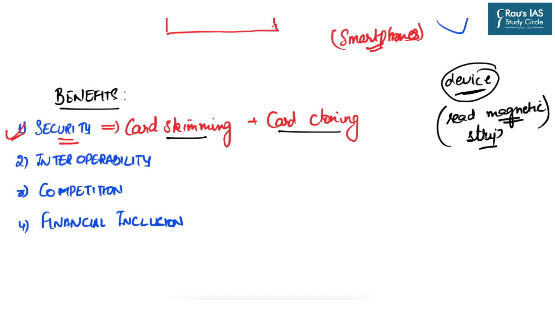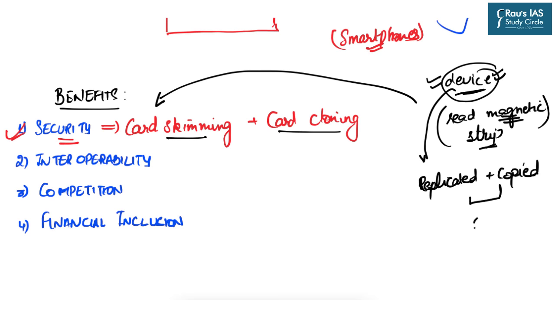So as soon as you insert your ATM card in the machine, this device reads the magnetic strip, and this process is known as card skimming. These devices are known as skimming devices. Once the information is extracted from your magnetic strip and stored in this device, it can be replicated and copied to some other cards.